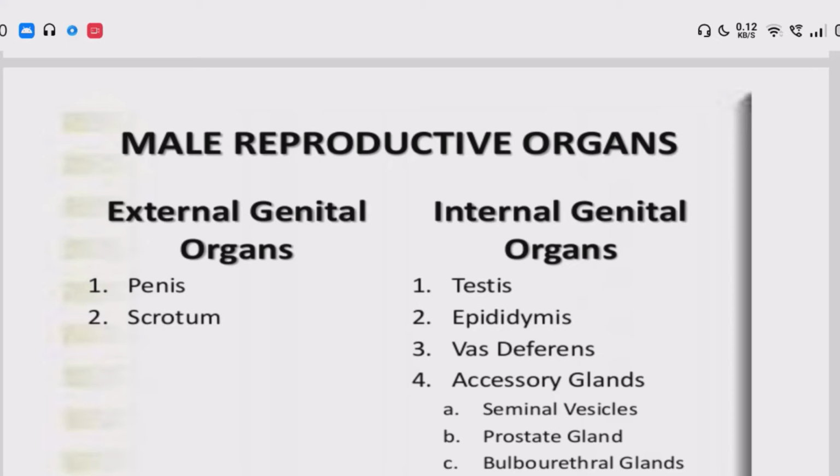Internal genital organs: they are testis, epididymis, vas deferens, and some glands are also included in the male reproductive system. Those glands are seminal vesicles, prostate gland and bulbourethral gland.